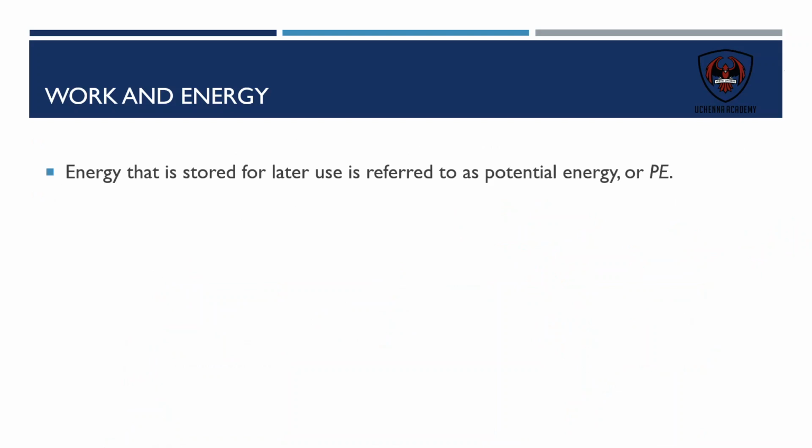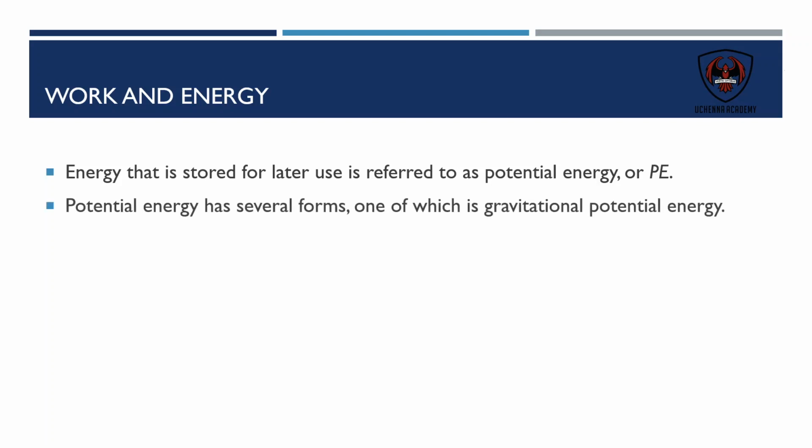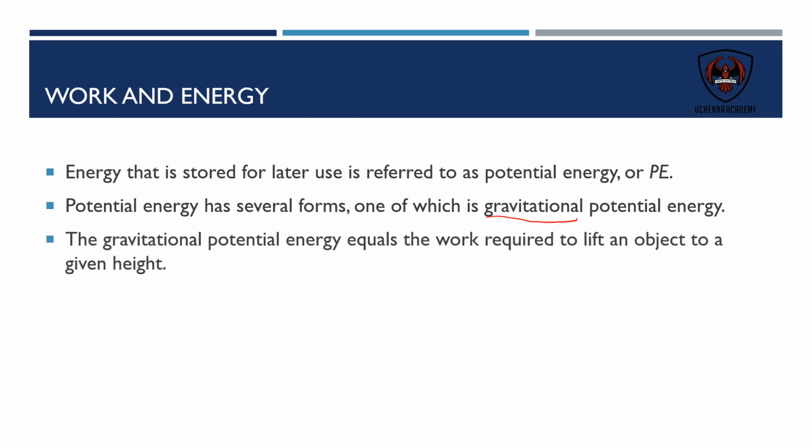So it's stored energy, and it's available for later use. It's really the gravitational potential energy, because it really is energy that is based on the forces an object is experiencing, and those forces are really the gravitational force in this context. So the gravitational potential energy equals the work required to lift an object to a given height.